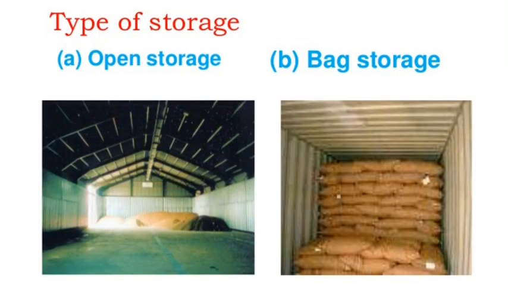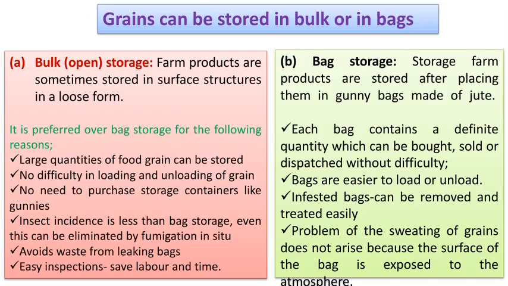Especially, there are two types of storage structure used: open storage and bag storage. What is open storage? Open storage is nothing but bulk storage. In that, the farm products are sometimes stored in a surface structure in loose form. It is preferred over bag storage for the following reasons. Large quantities of food grains can be stored. There is no difficulty in loading and unloading of the grains. No need to purchase storage containers like gunnies, and insect incidence is less than in bag storage. Even this can be eliminated by fumigation in situ techniques. It also avoids waste from leaking bags, and easy inspection saves labor and time.